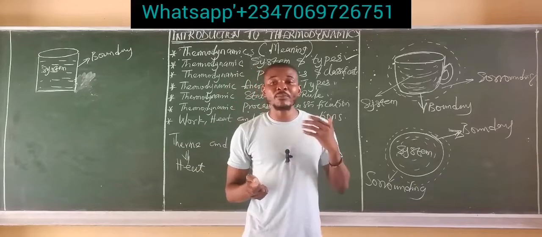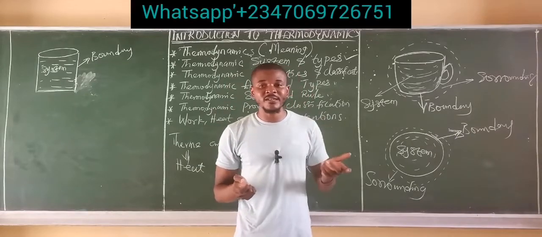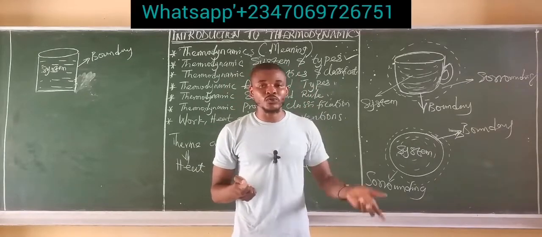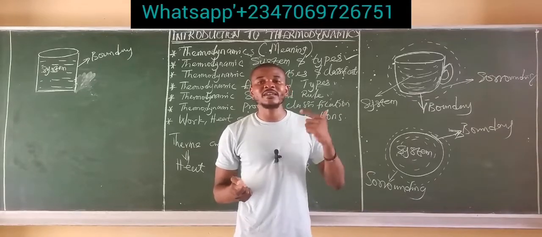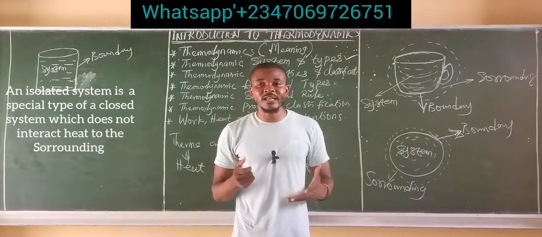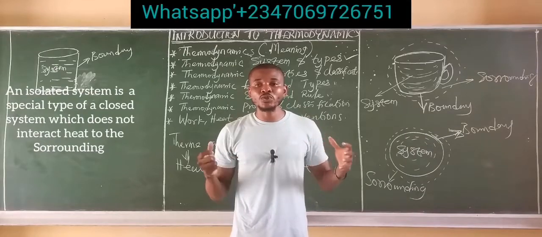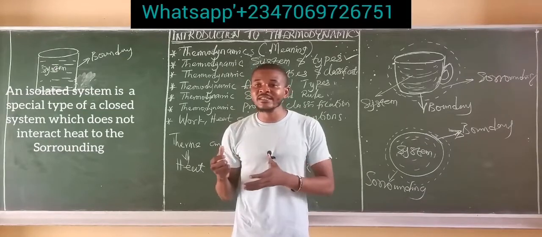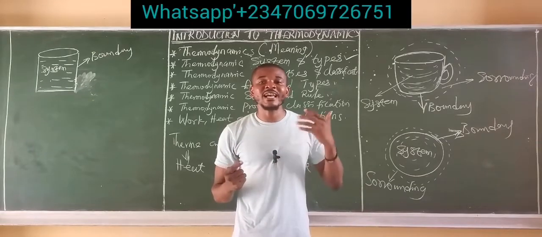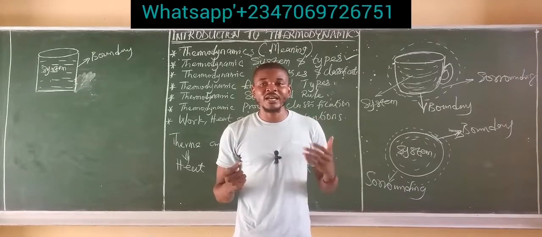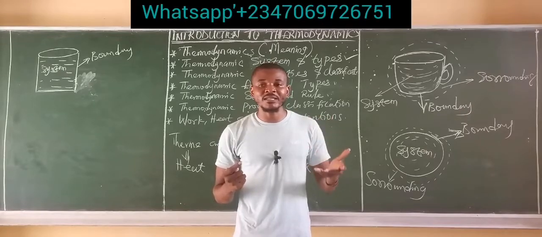Now, there's a special type of system called an isolated system. It is a special type of a closed system. An isolated system is simply a system which does not even interact heat with the surrounding. It doesn't exchange heat with the surrounding, and it doesn't exchange the quantity of matter with the surrounding.